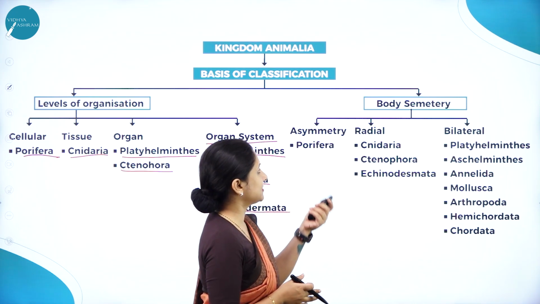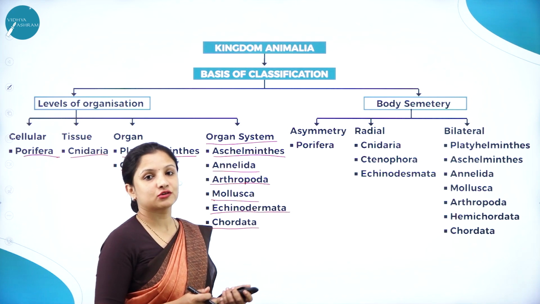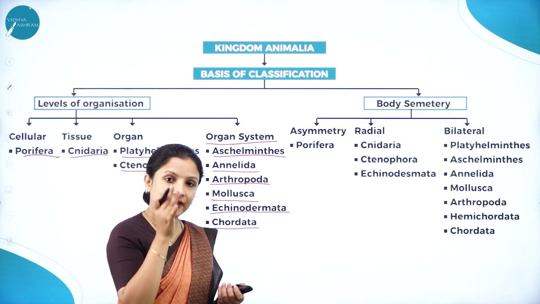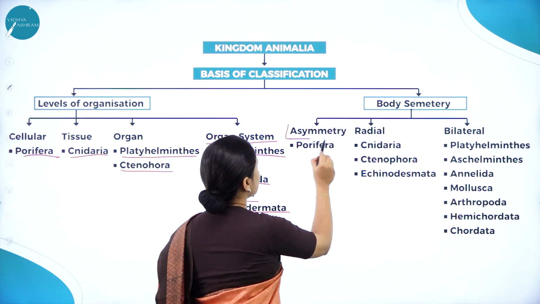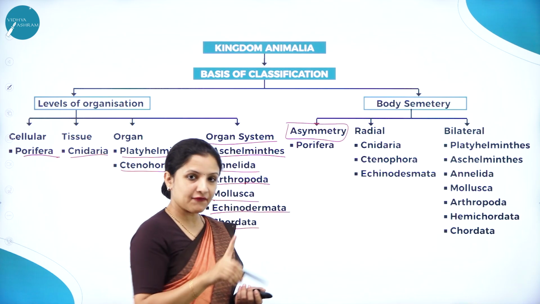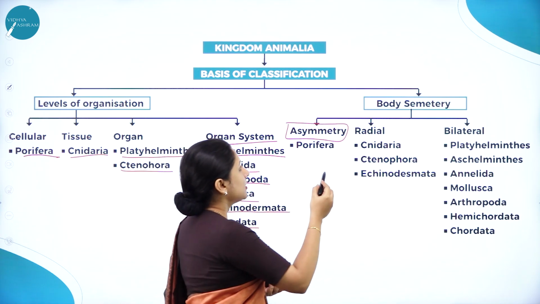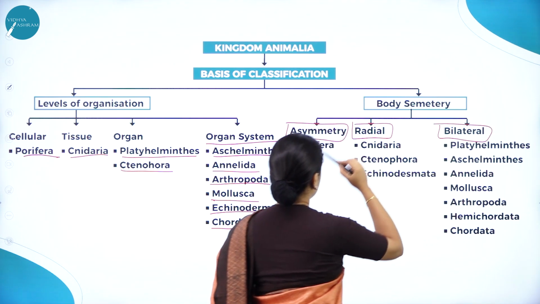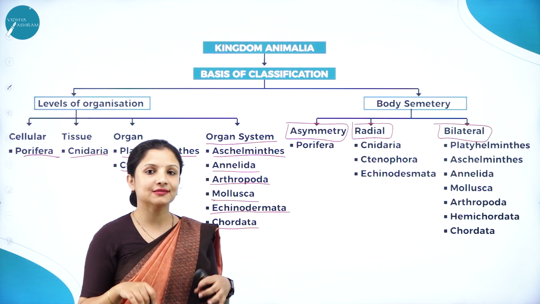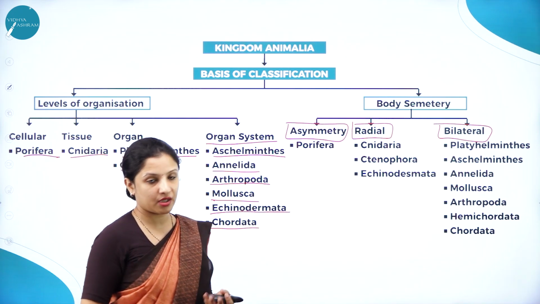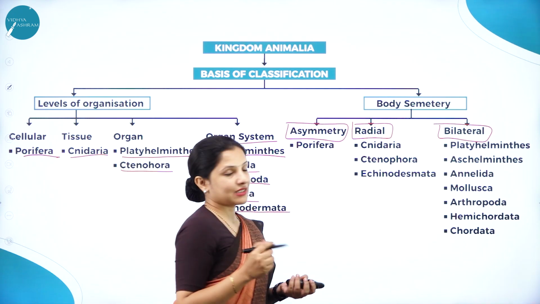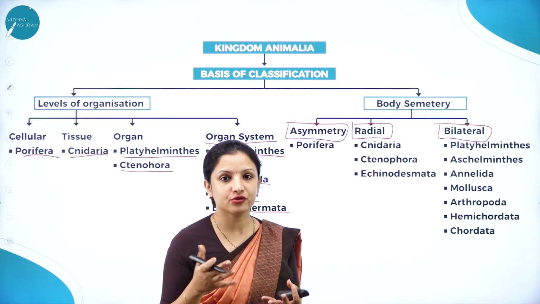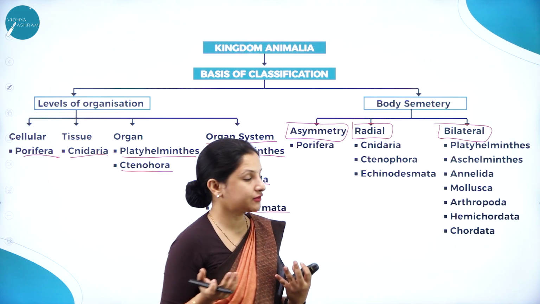Next, moving to body symmetry. Classification based on whether they have a symmetry or whether they do not have a symmetry. If they don't have a symmetry, it is called asymmetrical. And if they have a symmetry, again under that, there are two types, radial symmetry and bilateral symmetry. So asymmetrical means those organisms which you cannot cut into equal halves or radial halves. So that is what it means.